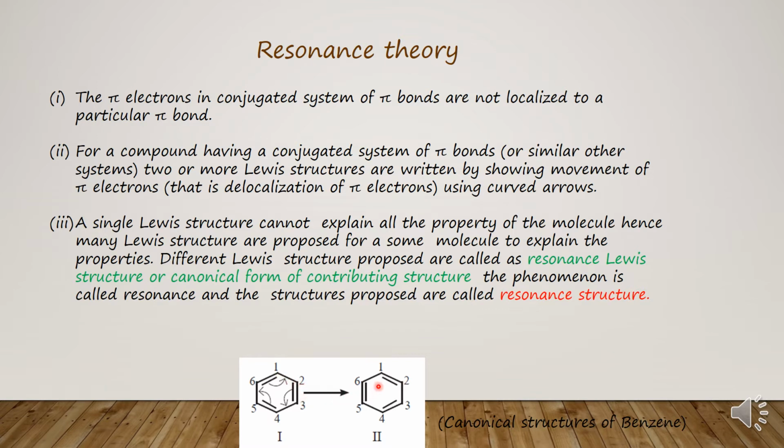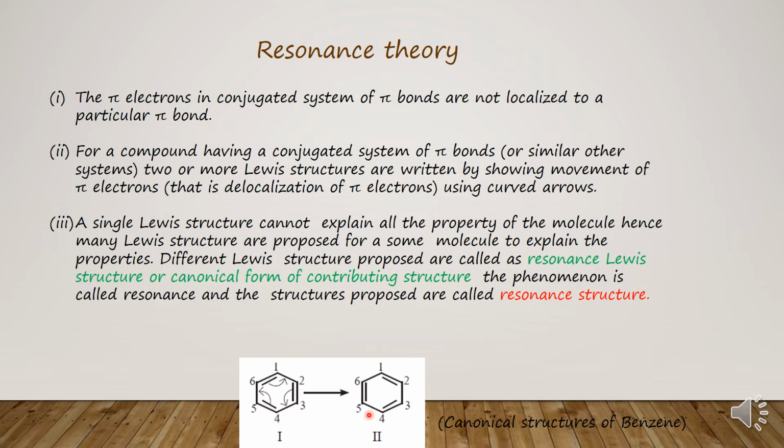In the other structure, between carbon 1 and 2 there is a double covalent bond, and between carbon 2 and 3 there is a single covalent bond. Why is it happening? Because of the delocalization of pi electrons. So benzene could be represented by two Lewis structures. These two structures are also called canonical structures of benzene.